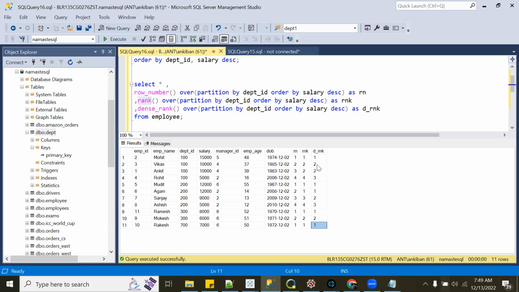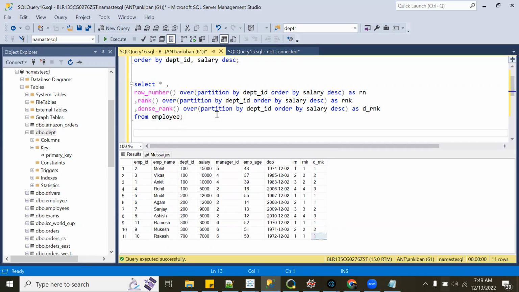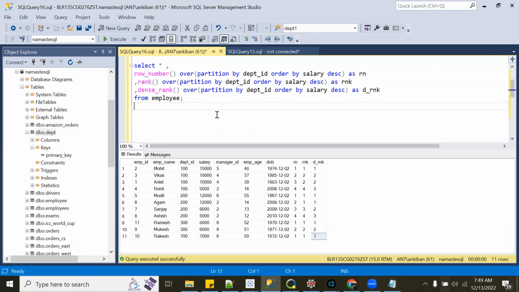I hope this is clear. Now, let's say my question is: I want to write a query to print the top 5 selling products from each category.